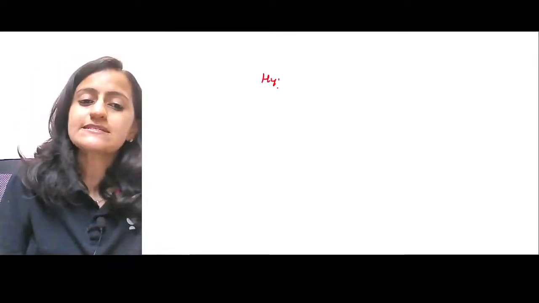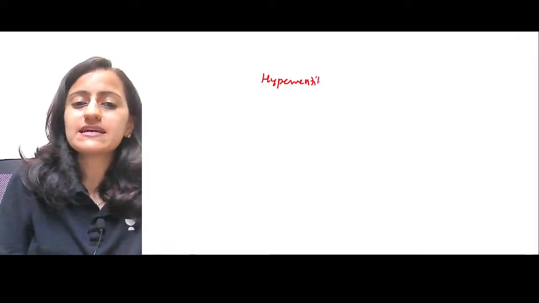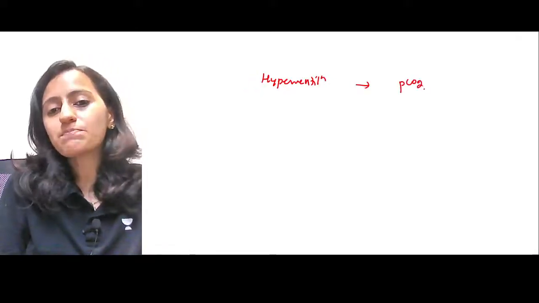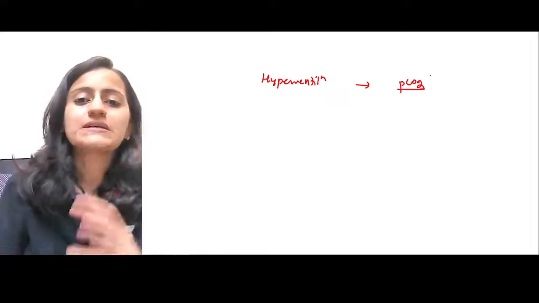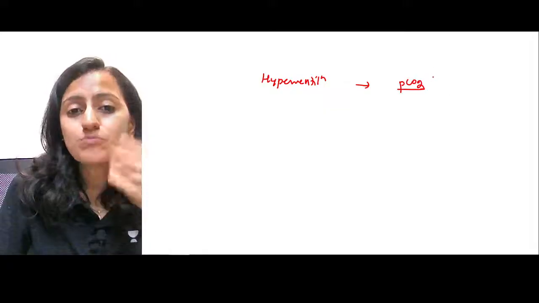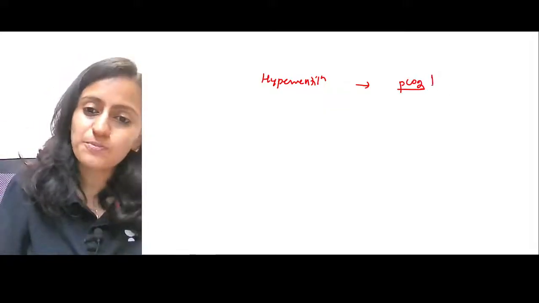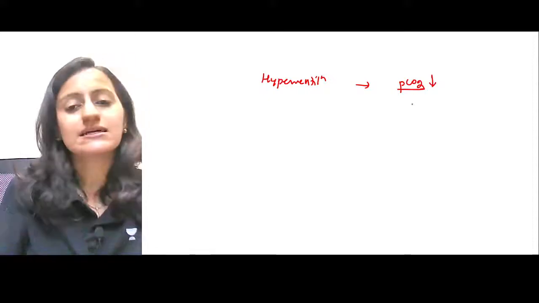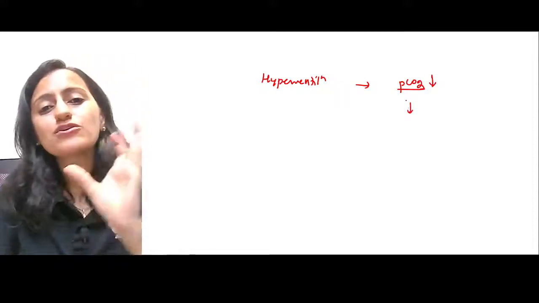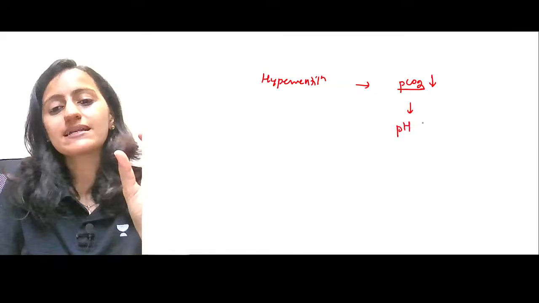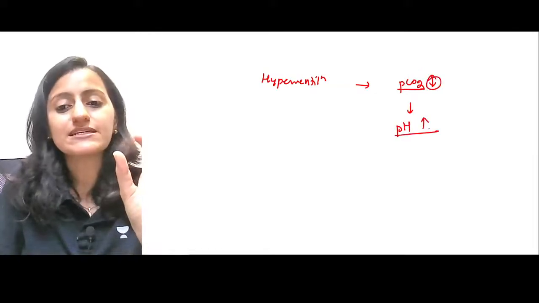How does hyperventilation produce respiratory alkalosis? Whenever there is hyperventilation, what happens to the PaCO2? The CO2 washout is more with hyperventilation, so PCO2 decreases. Remember, when the PCO2 is decreasing, the pH will increase. It is opposite.